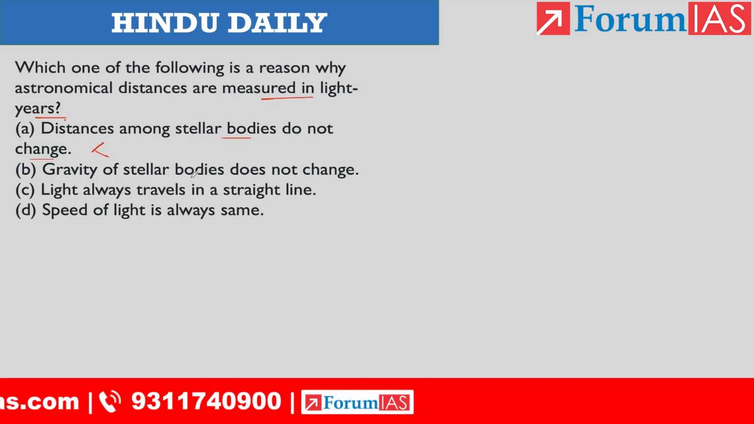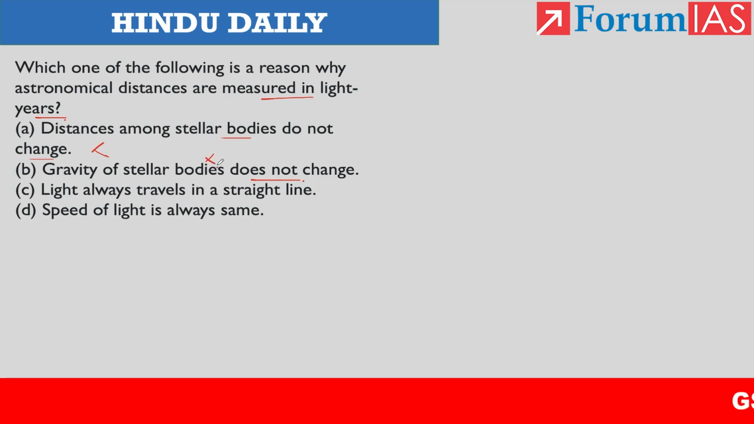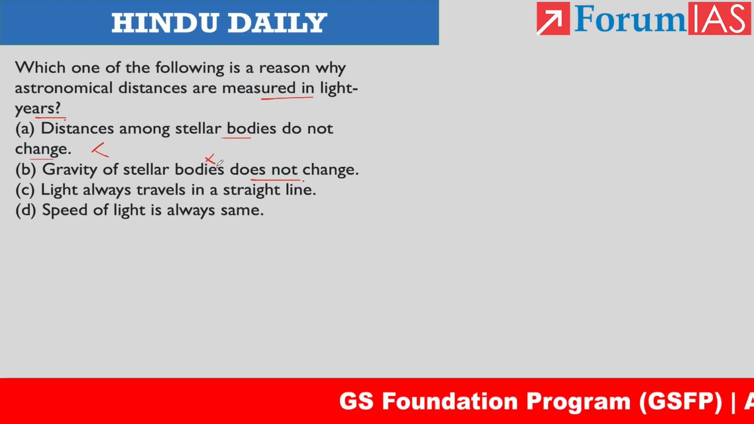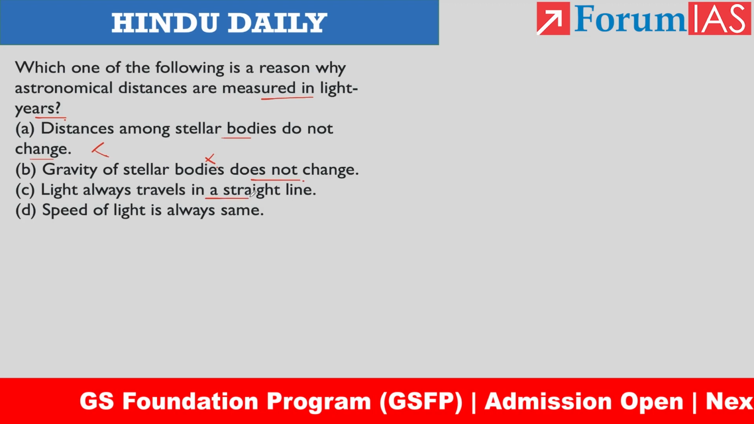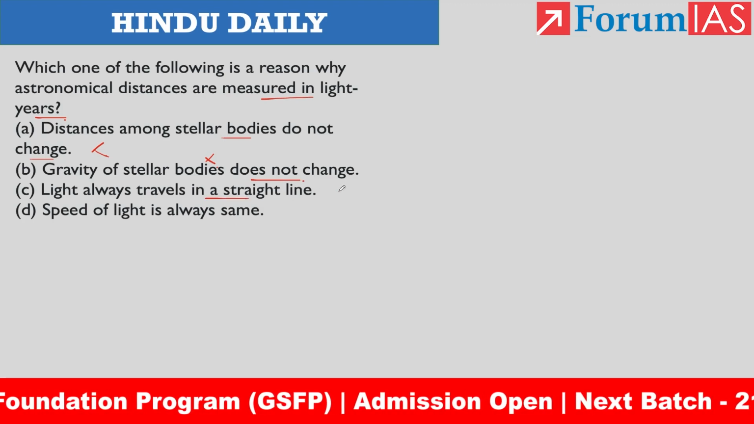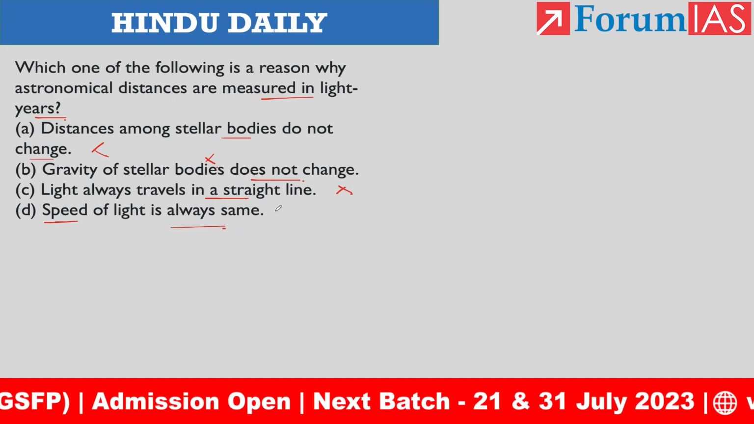Then the gravities of the stellar bodies doesn't change. So this is also wrong, because each and every stellar body will be having their own gravity, and these gravities are more prone to change based on their rotation and revolution. Then thirdly, light always travel in a straight line. This is not the right answer. But the last one, speed of light is same. This is the right answer.